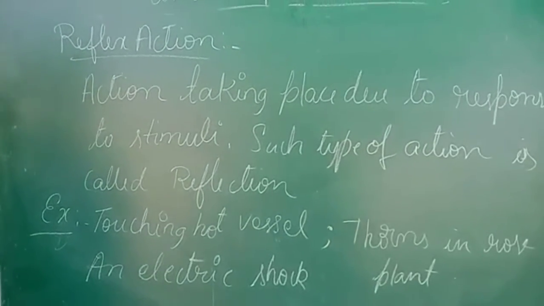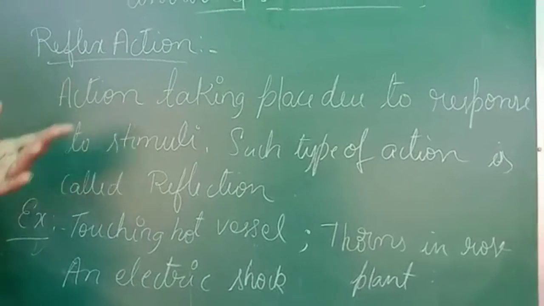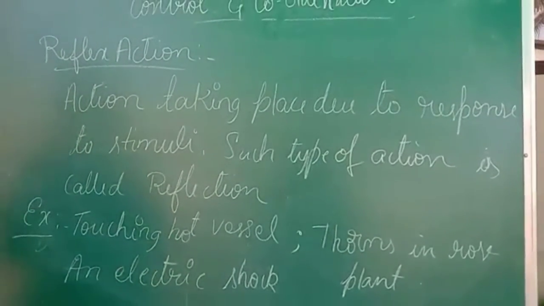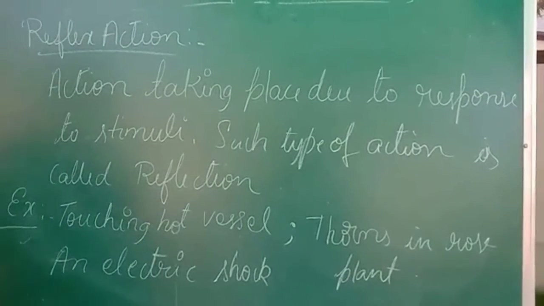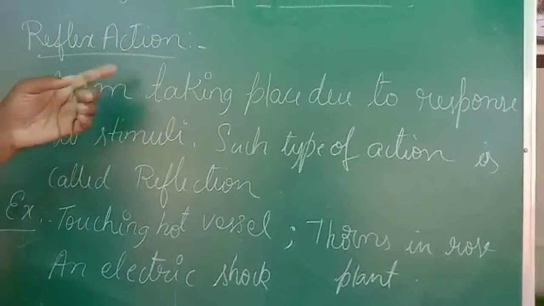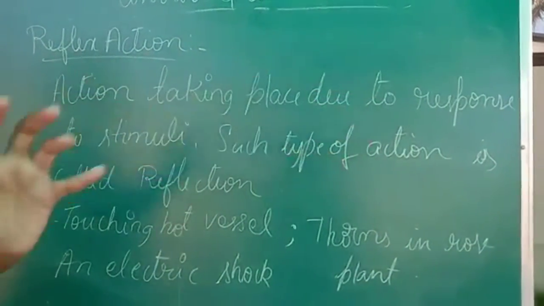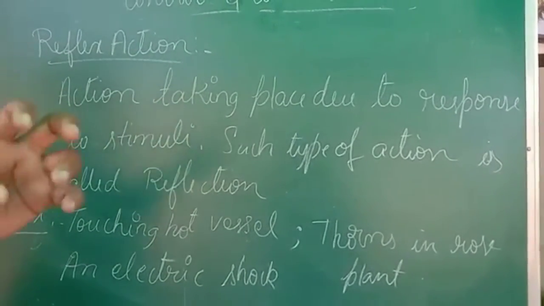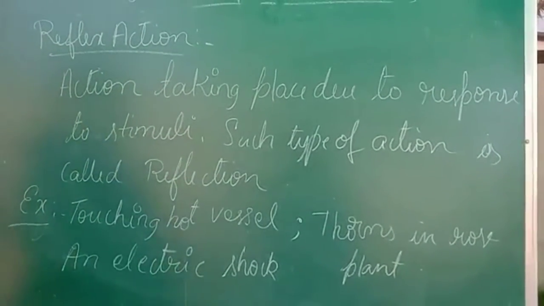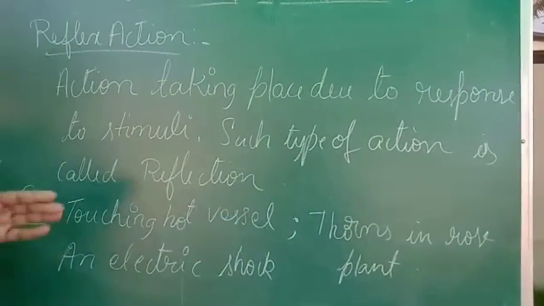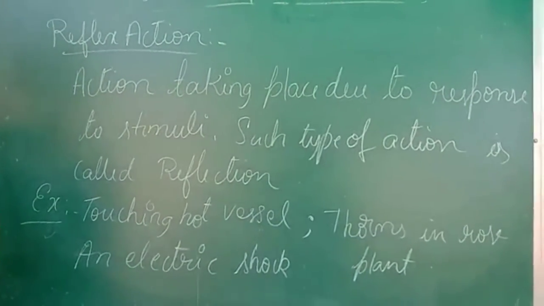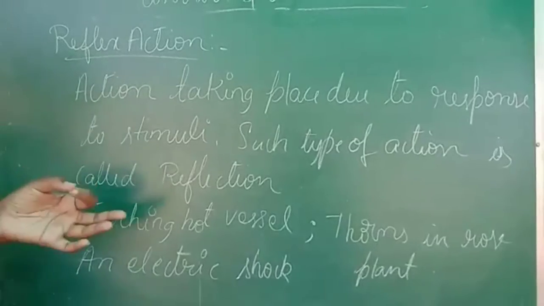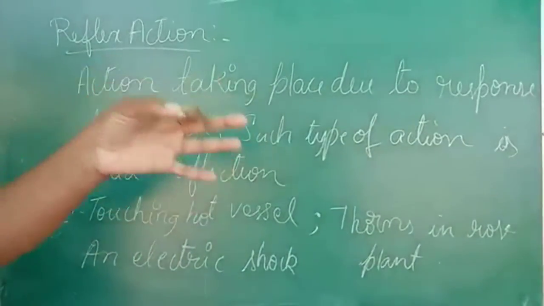Next we'll continue with a type of action named reflex action. This is also one of the important questions. What is reflex action? An action taking place due to response to stimuli. If an action takes place due to response to stimuli, then such a type of action is called reflex action. I repeat, what is reflex action? Action taking place due to response to stimuli.